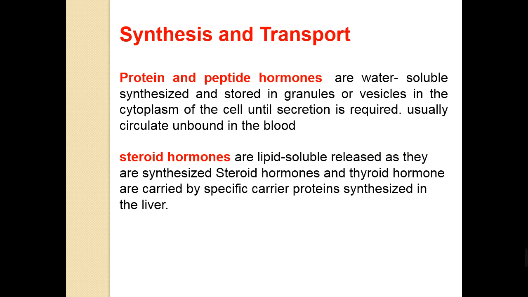For example, steroid hormones and thyroid hormone are carried by specific carrier proteins synthesized in the liver. What do we mean by a specific carrier protein? That means these hormones circulate in a bound state in the blood. They are bound to a specific carrier protein which is synthesized in the liver.